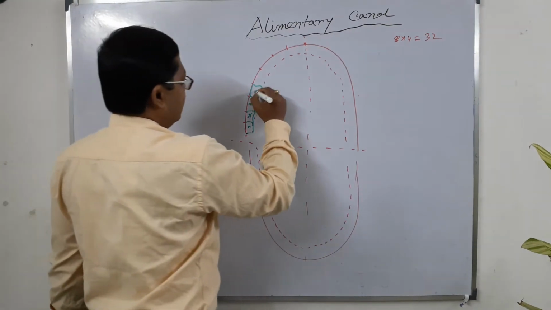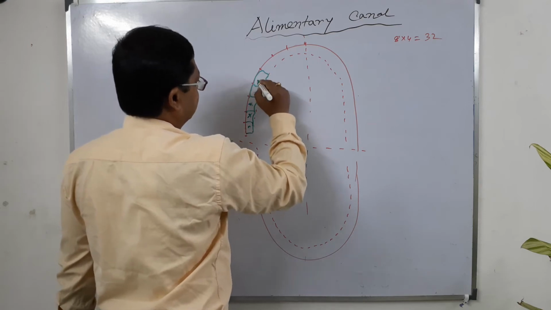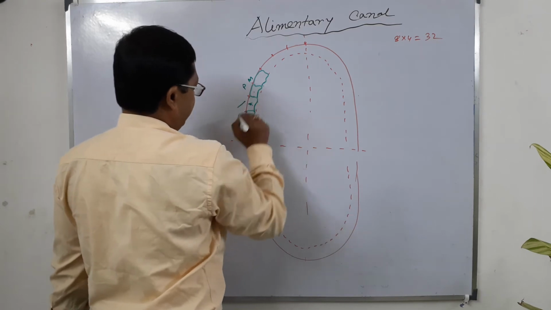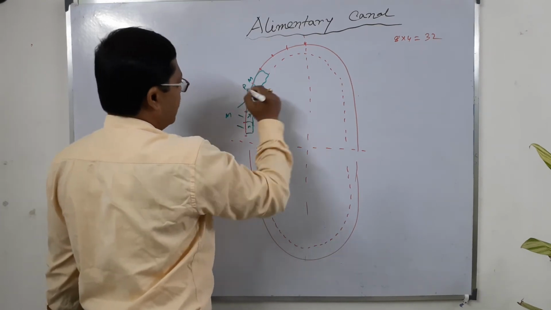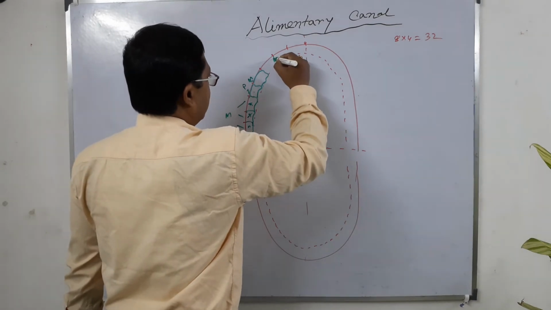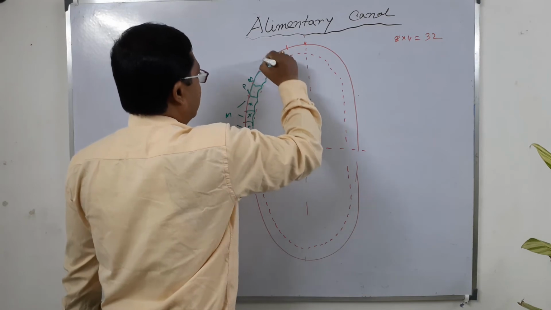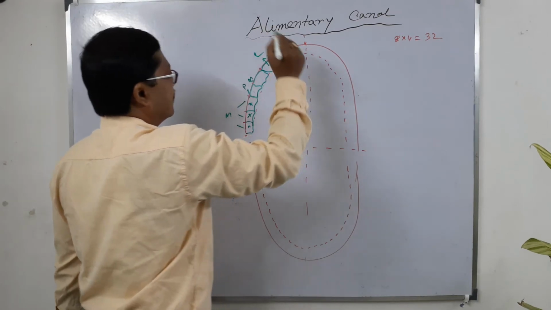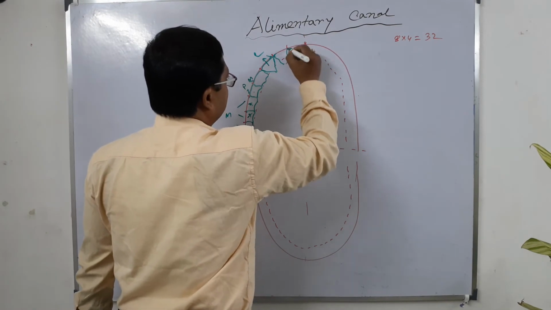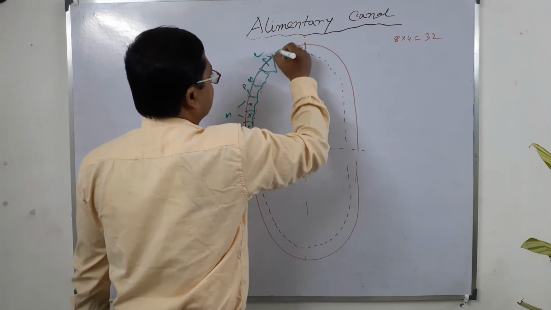First premolar, second premolar. This is PM, this is M. This is molar, this is premolar. This is 1 canine and 2 teeth also present here. This is incisor.